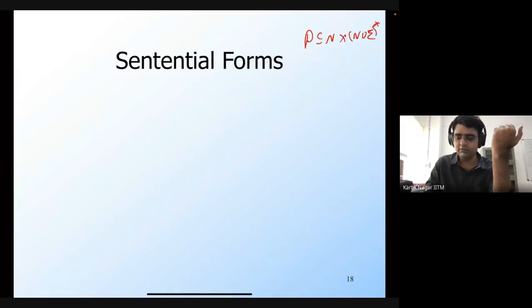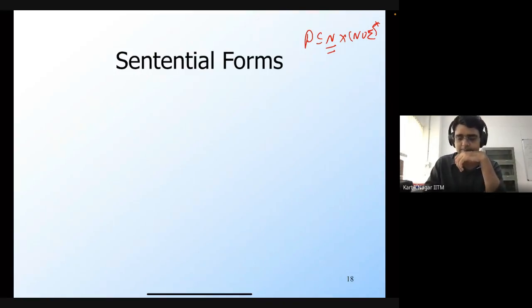So the left-hand side of a production rule is always a single non-terminal. If you have a string which doesn't have any non-terminals in it, then you can't apply any of the production rules, and that's why there will be no further derivation possible.